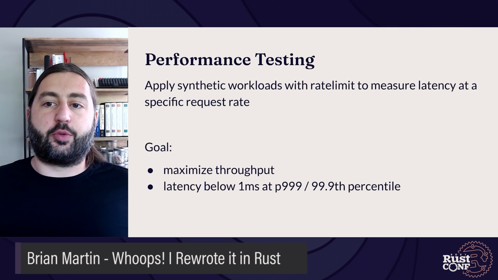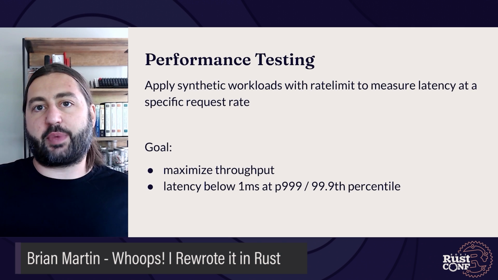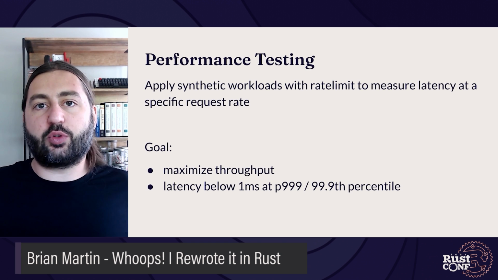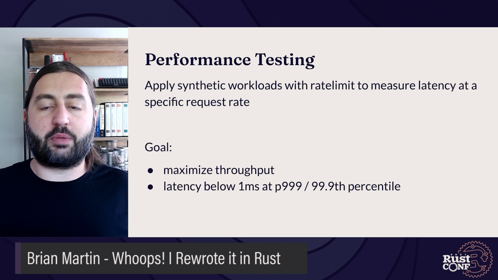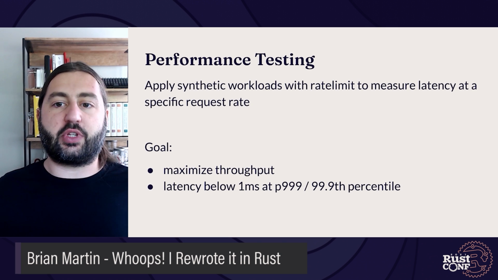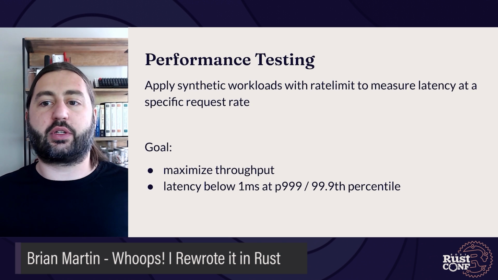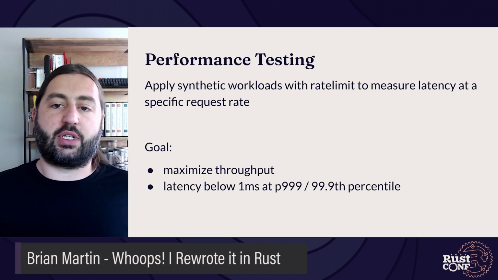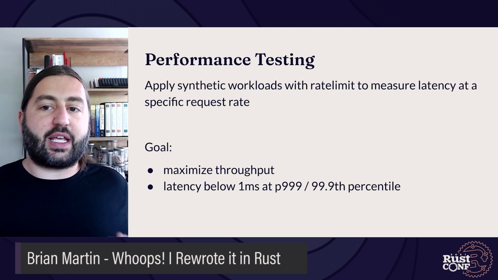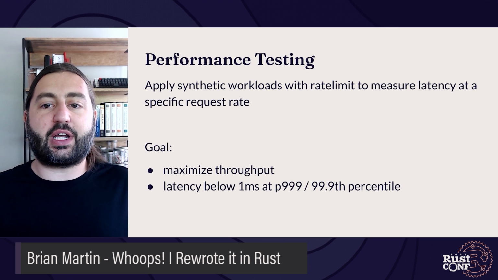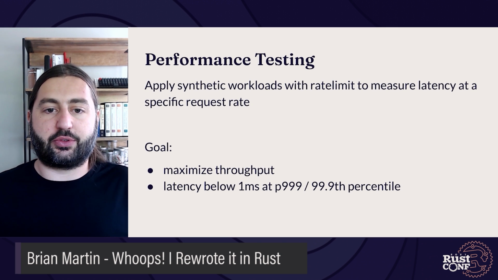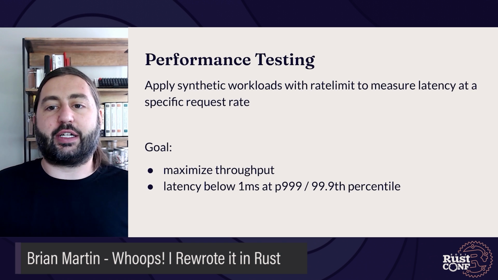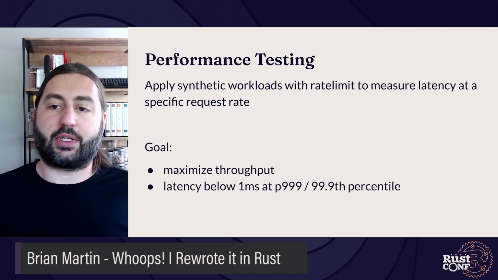Performance of cache services is super important. As I mentioned earlier, we expect a single cache instance to support around 100,000 requests per second on a single core, with latencies below 1 millisecond. To ensure this, we typically apply some synthetic workload with a fixed request rate and record the latency for each request into a histogram. Our goal is to hit the highest throughput with the P99.9 latency below some threshold. The P99.9 is the 99.9th percentile of the distribution of all the request latencies.